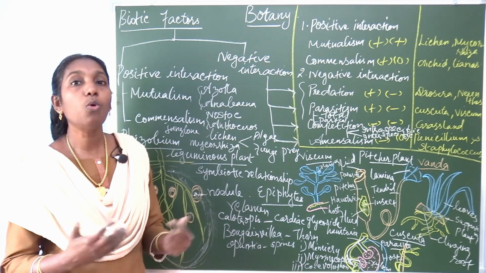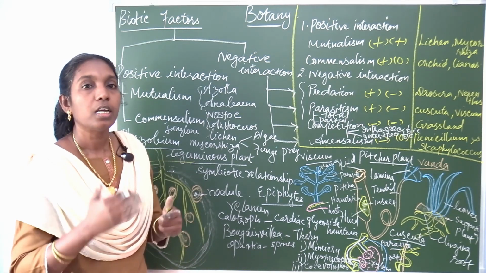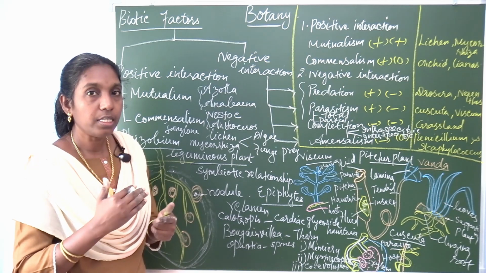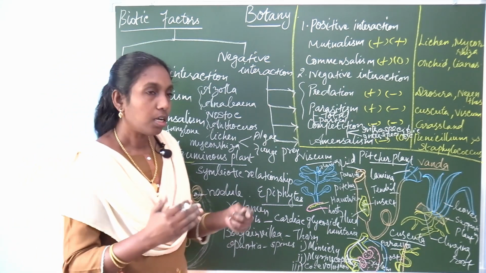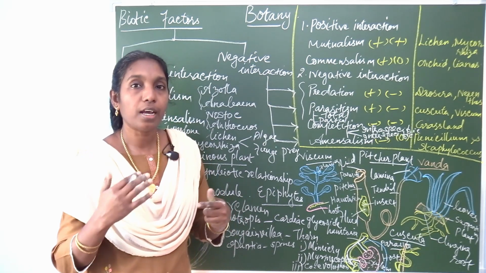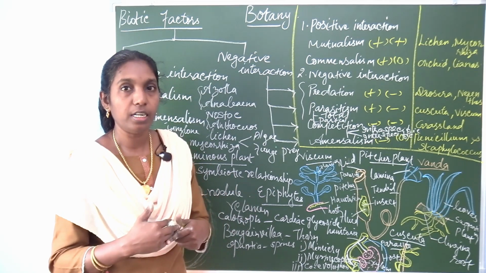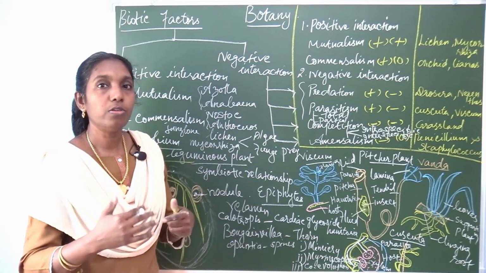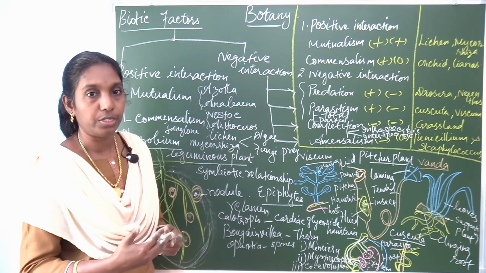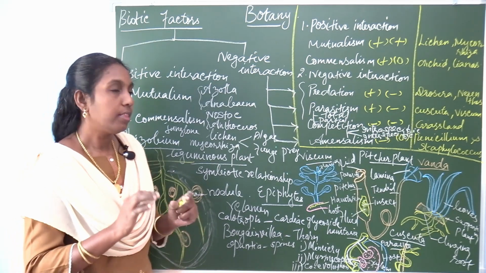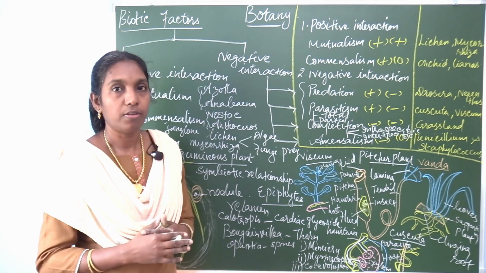And another one is co-evolution. There is a relationship between the organisms and the plants. Generation after generation, when these organisms are mutually benefited, it leads to evolution. What are the examples? The length of the corolla. The corolla is the second whorl of the flower.